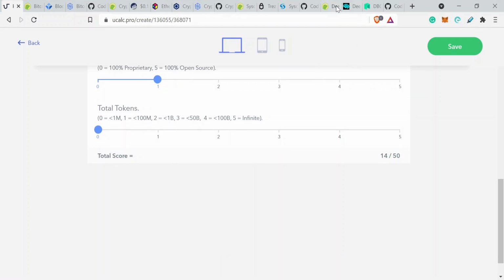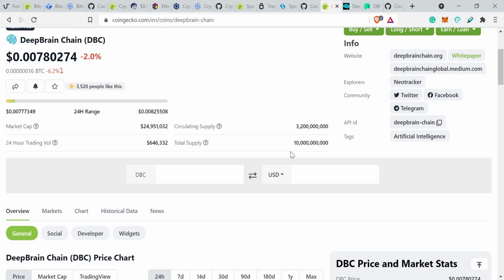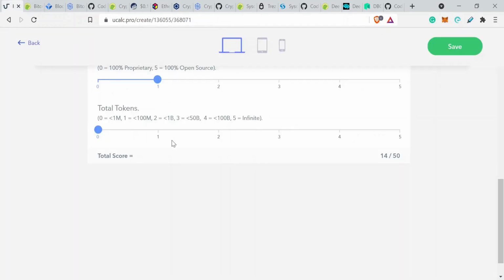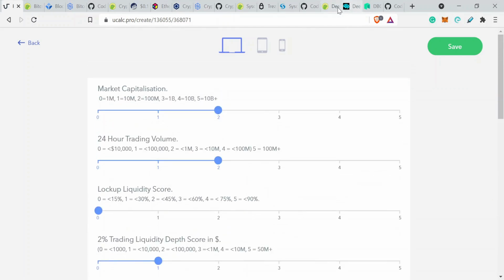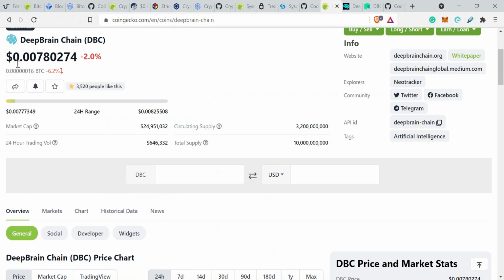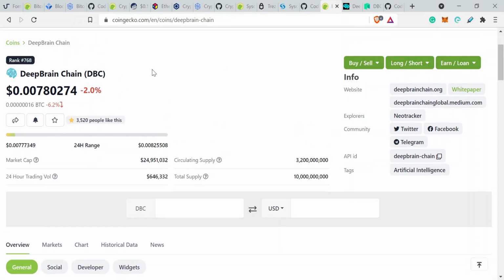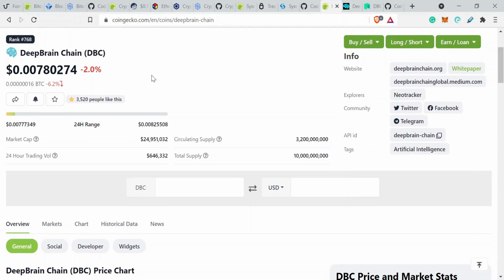And then total tokens, let's have a look there. So we've got a total of 10 billion tokens. If we go back to our algorithm, it's going to be a 3, because it's less than 50 billion. So quite a low scoring here. 17 out of 50, so the lowest score on our chart, but therefore the most risk. And obviously if you look at the price, it is reflected in that. So this is the cheapest asset that I've analyzed in this video.